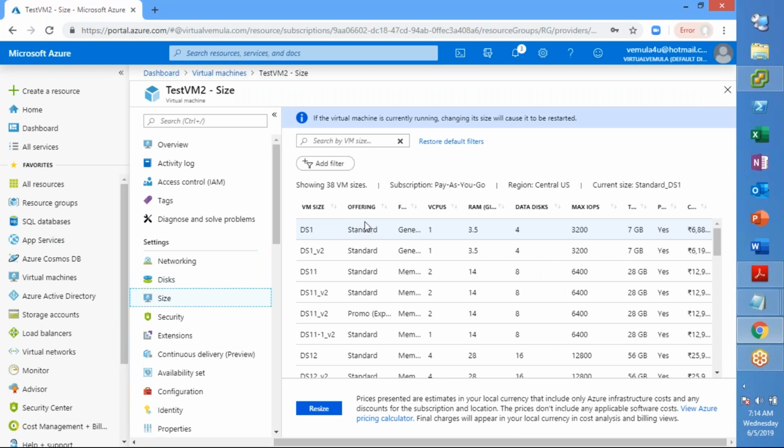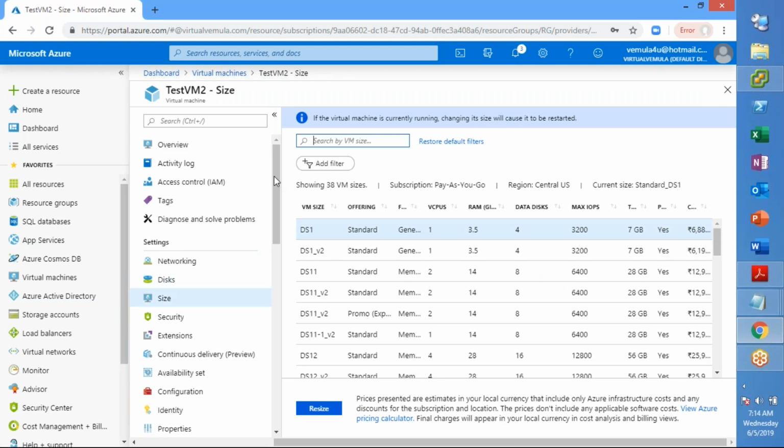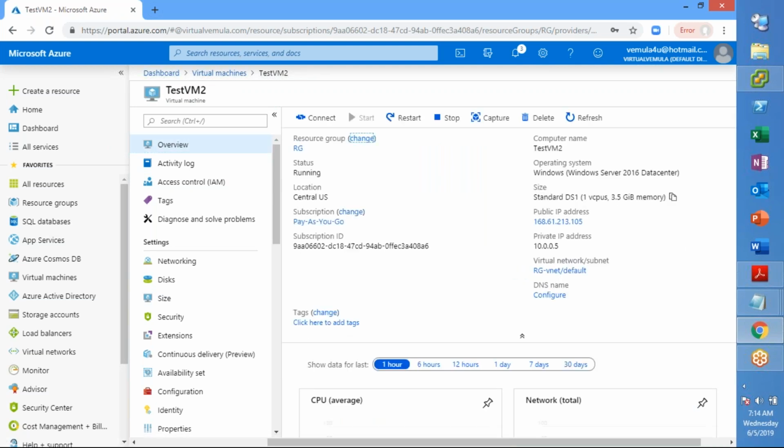You can see this here, which means that there's a change in the size of the virtual machine. Or you can also go to the overview and see it from here also, right? DS1, it was earlier version 2, now it is DS1. So this is how you can change the size of the VM. Small concept, but it is needed.